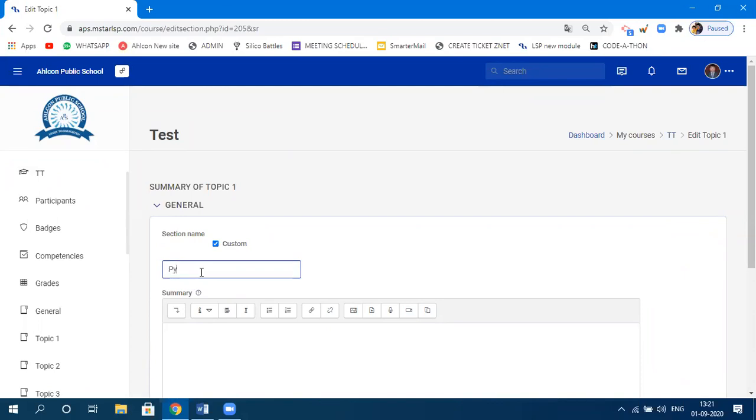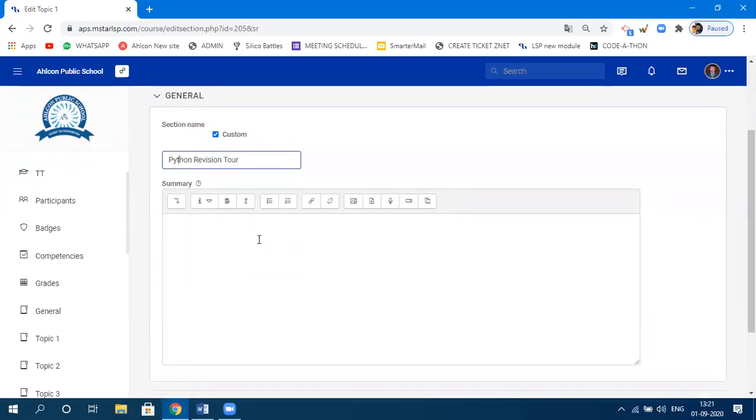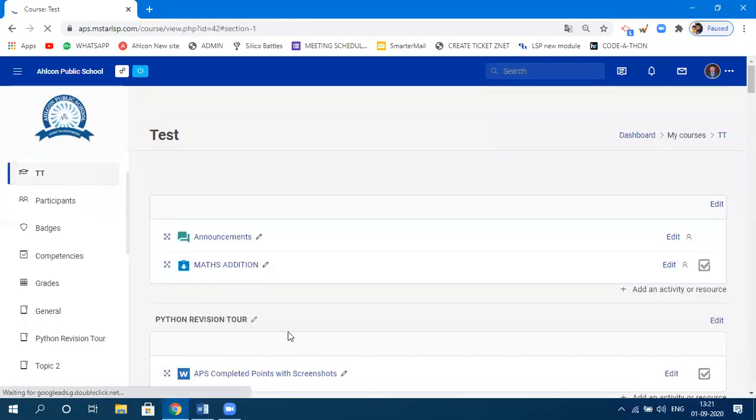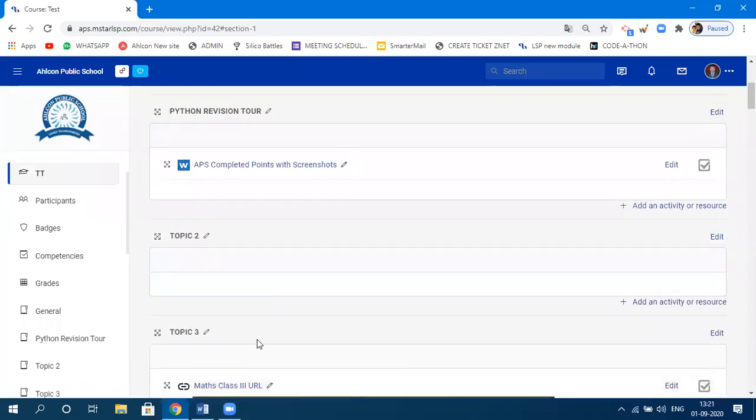Let's say I say Python revision tour. Any name you want, right? Let's say this is the name of the chapter, Python revision tour. This is a brief description about this chapter. If you want to specify, you can specify. Otherwise, you can leave it and click on save changes. So initially, the tab which was appearing as topic 1 now appears as Python revision tour.